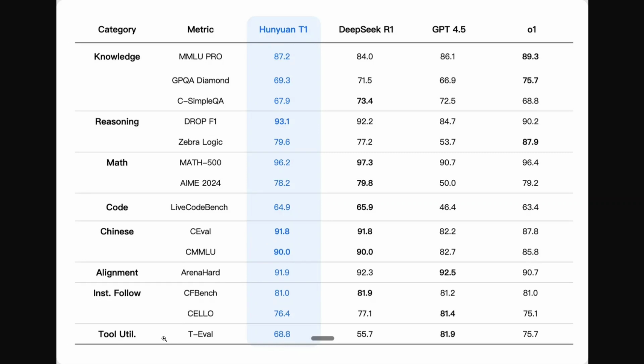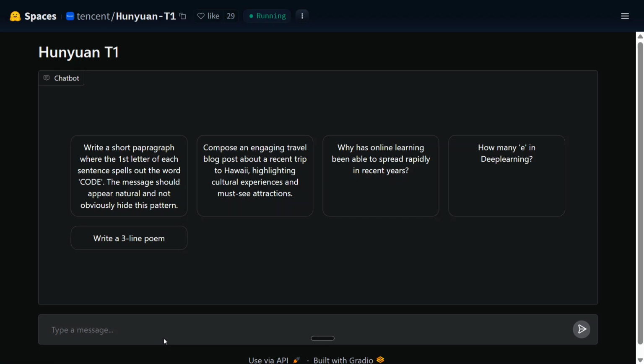So I think it looks to be a good model. The model hasn't been open sourced yet. I think they would be releasing the weights soon. But for now, the model is available to play around with for free on two platforms. One is our favorite, Hugging Face Spaces. Here the space is created for Hunyuan-T1.